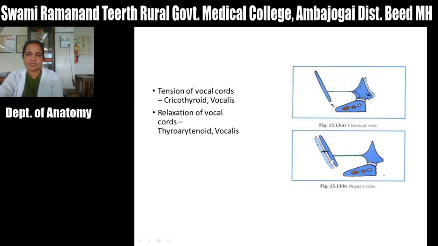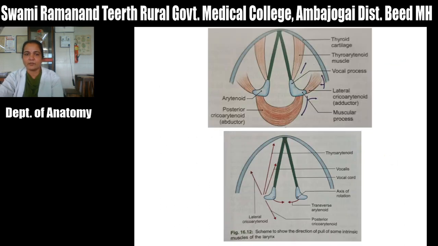vocalis muscle. And this is another view, that is Negus's view, in which the thyroid lamina moves forward. Here the vocal process or thyroarytenoid cartilage moves backwards. This is the classical view and this one is Negus's view. Just remember the tension of the vocal cord by the cricothyroid muscle and relaxation by the thyroarytenoid and vocalis muscle. So these are the various muscles which are attached to the arytenoid cartilage, and what is that? The force of movement or direction of a movement is there. Okay, so these are the muscles and this is the direction of pull of that muscle. Okay, which we have seen just now.